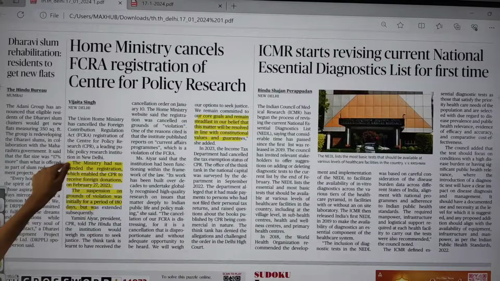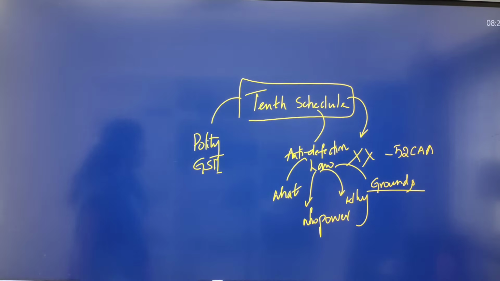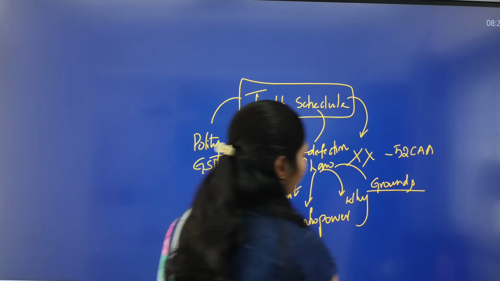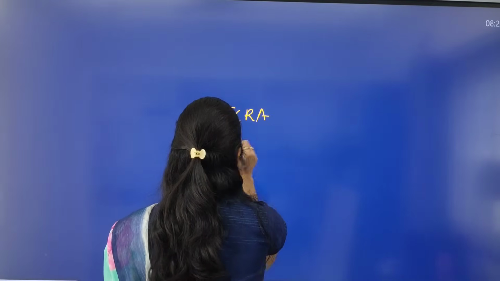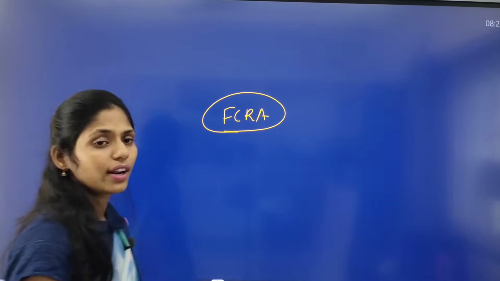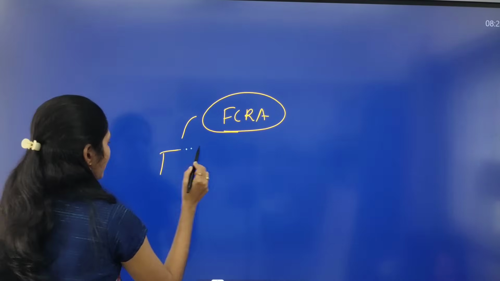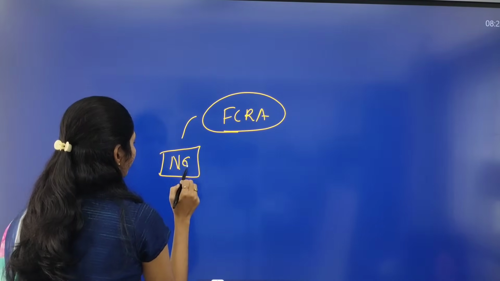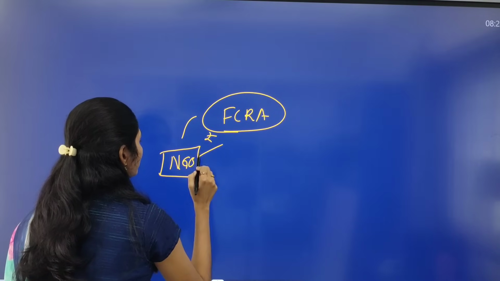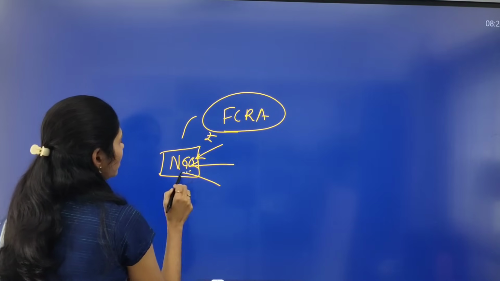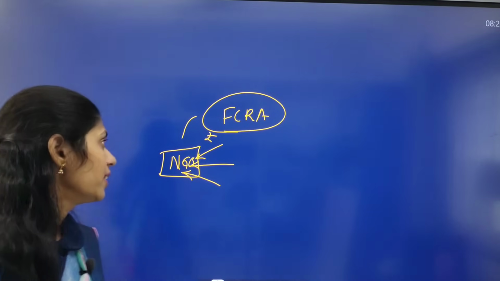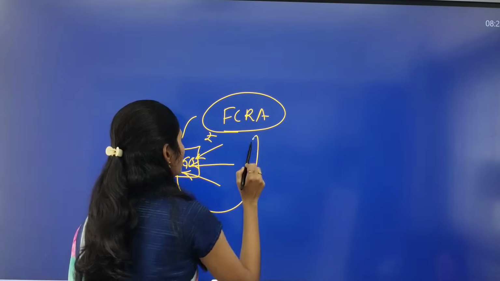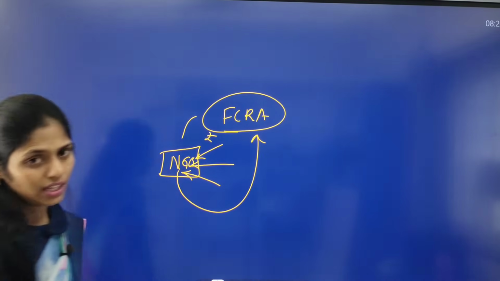There is one more article regarding FCRA registration. Here you have to know about the FCRA, the Foreign Contribution Regulation Act. If you are running an NGO, for example, and you want to get funds from other countries, your NGO should be registered under this FCRA.